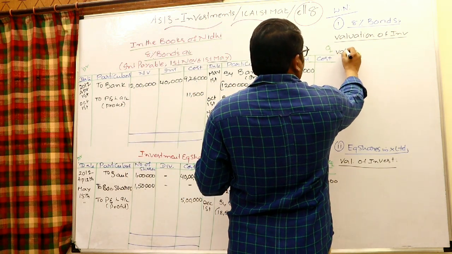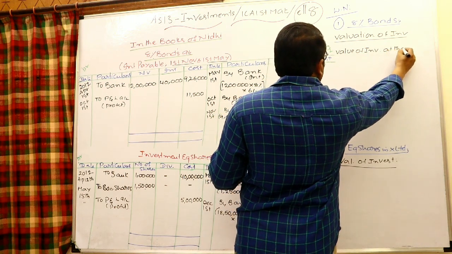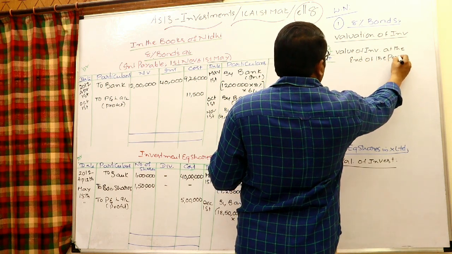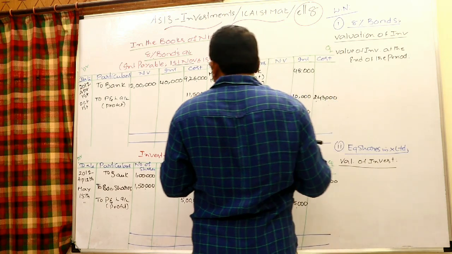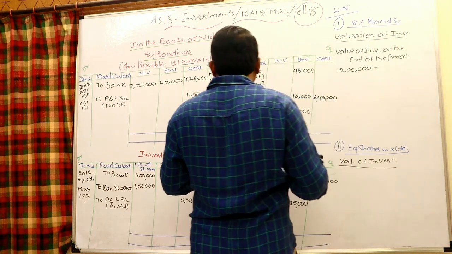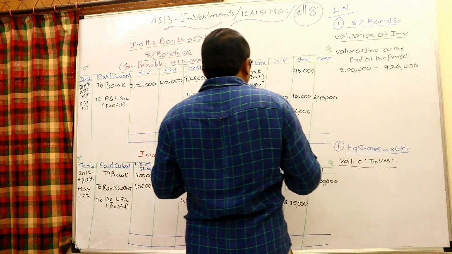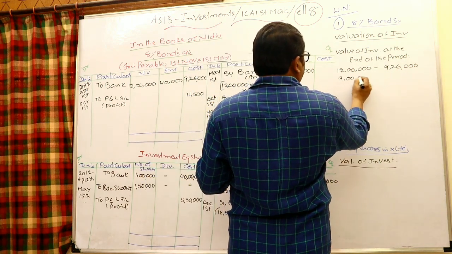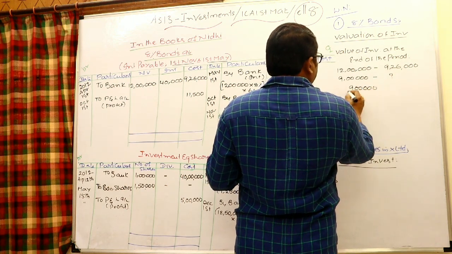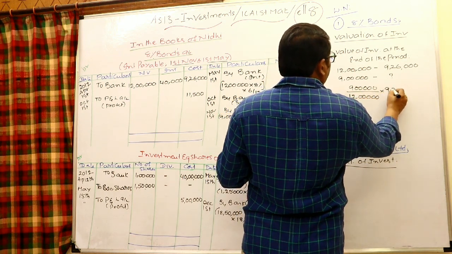So value of investments at the end of the period. Totally 12 lakhs, having for them cost incurred 9,26,000. 3 lakhs sold, 9 lakhs left, and what would be the cost? 9 lakhs divided by 12 lakhs into 9,26,000.